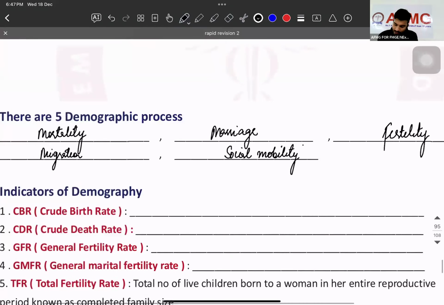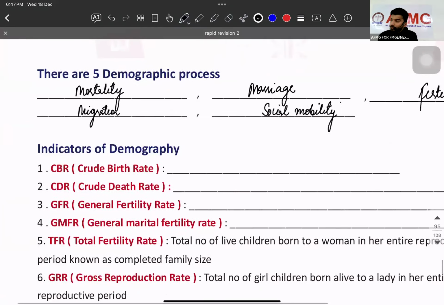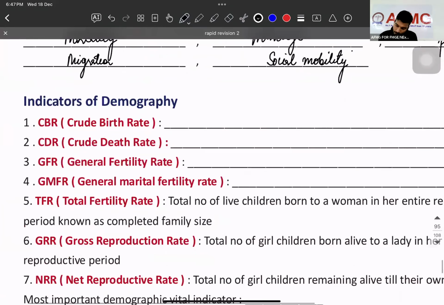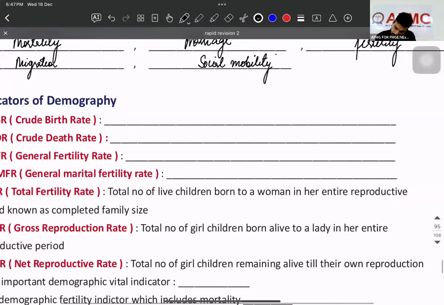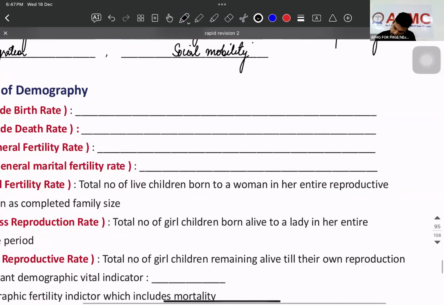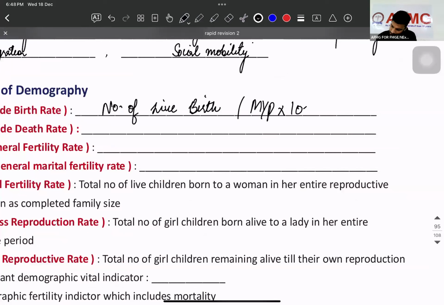Yes. So now indicators of demography. First of all, we have crude birth rate. What is crude birth rate? Number of live births upon mid-year population multiplied by 1000. Mid-year population is calculated on 1st July. Again a PYQ. What is crude death rate?